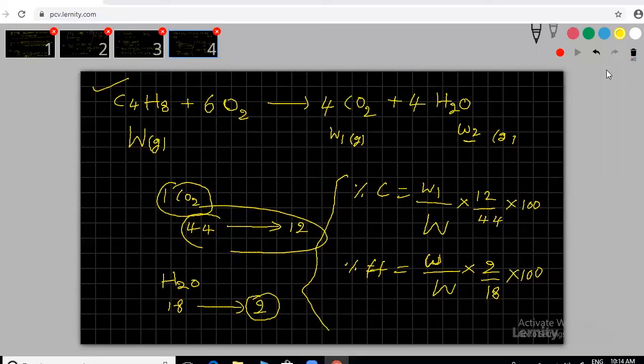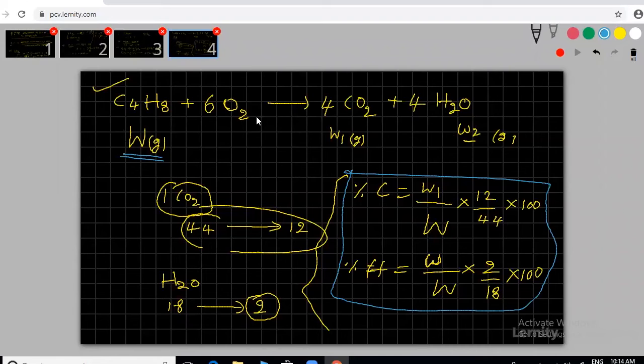This is the formula, sir, which I'm expecting you to note down, the formula for percentage of hydrogen. In place of C4H8, you can take CXHY, the general formula, and apply it to anything. In place of W, they will mention something, W1 they will give, then you have to find the carbon percentage.